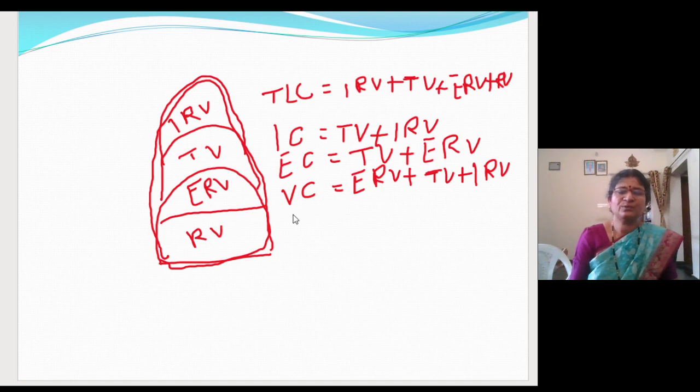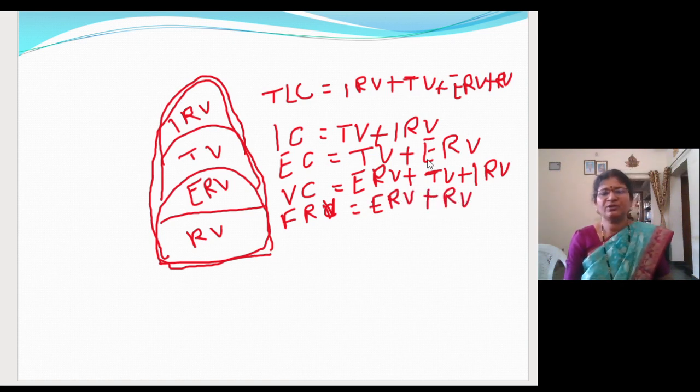TLC I already wrote. What is functional residual capacity? It is the volume which will remain in the lungs, that is the expiratory reserve volume plus residual volume. So this formula you have to remember.